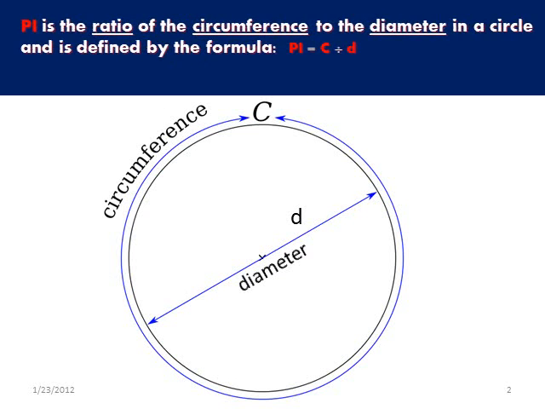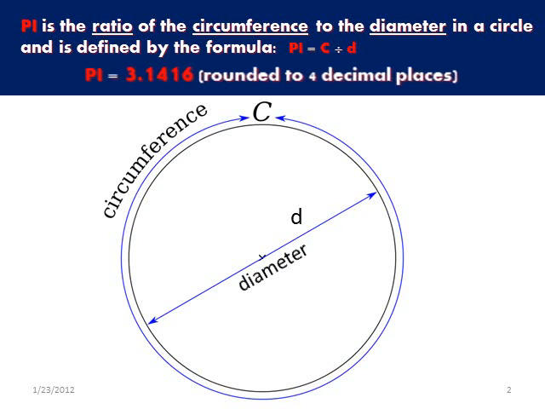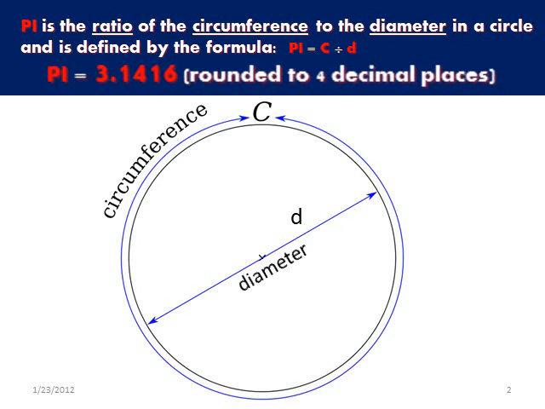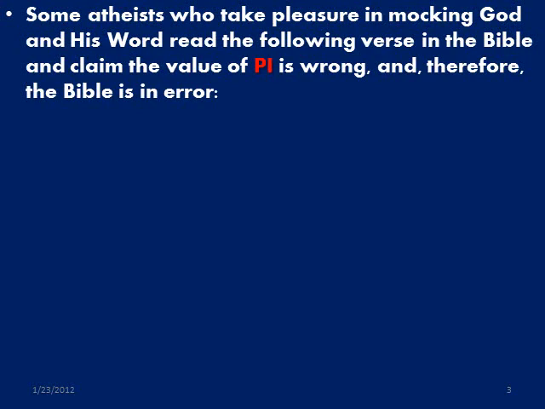Pi is the ratio of the circumference to the diameter in a circle and is defined by the formula pi equals circumference divided by diameter. The value of pi is 3.1416 rounded to 4 decimal places.